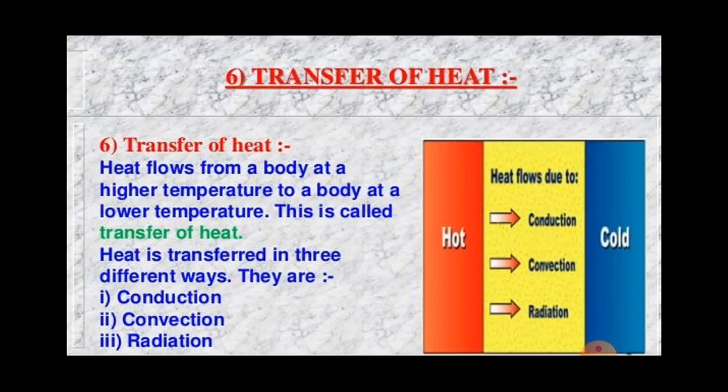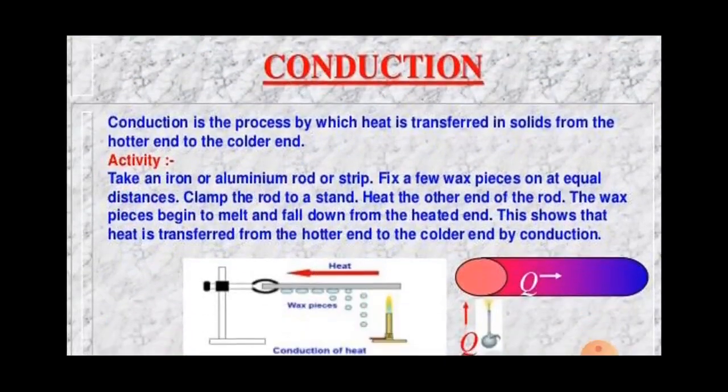Let's start. First is conduction. Conduction is the process by which heat is transferred in solids from the hotter end to the colder end.